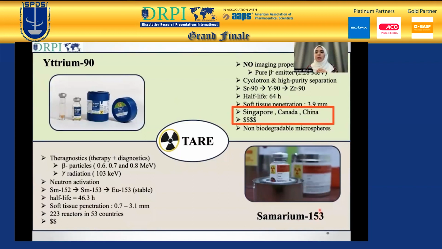So alternatively, Sm-153 will be one of the choices. It's a theranostic radionuclide, has a half-life of 46.3 hours, and can be produced by 223 reactors in 53 countries. Therefore, it's relatively cheaper to produce. As well, a lot of countries are able to make radioactive samarium, so they don't need to buy it from somewhere else, cutting down the costs of transporting radioactive material.